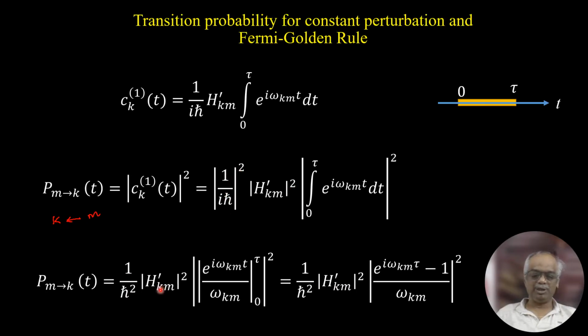So you get 1 over h cross squared, then the modulus square of this, and first you substitute the upper limit, t equal to tau. The lower limit is t equal to 0, which gives minus 1. So the modulus of e power i omega km tau minus 1, divided by omega km, whole modulus square. Now we will try to simplify this.